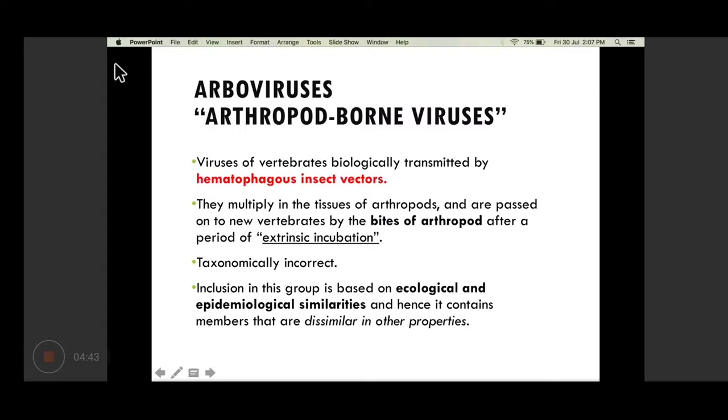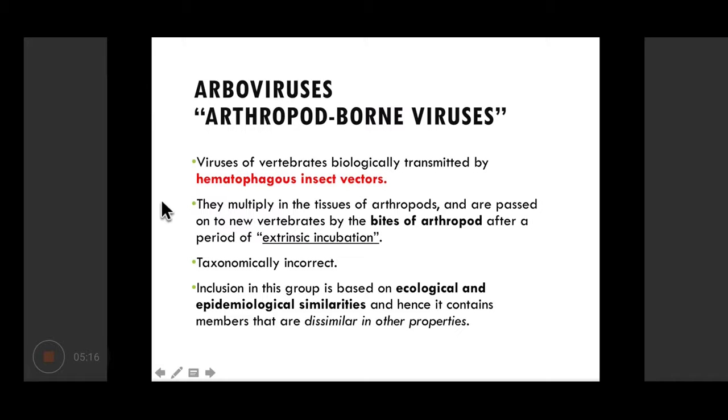So coming to individual viruses which can cause encephalitis, talking about arboviruses or the arthropod-borne viruses. As you know, basically it is a short form for arthropod-borne viruses, and these viruses are transmitted by arthropods or the hematophagous insect vectors, which basically feed on blood of the hosts, either humans or animals.